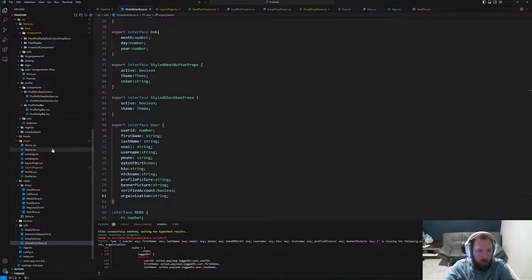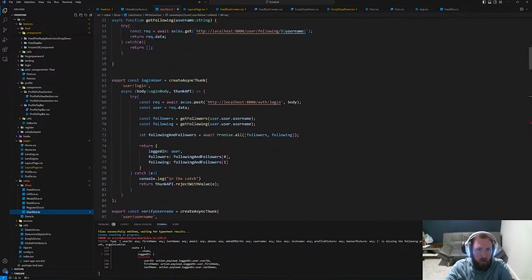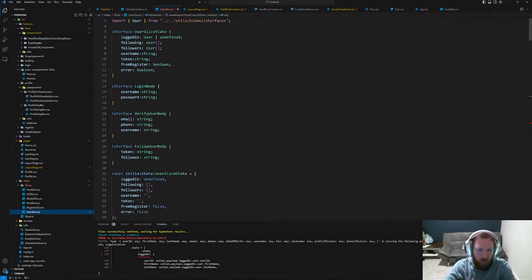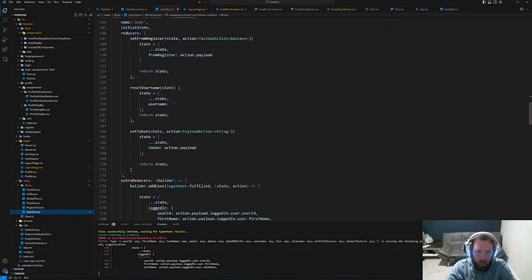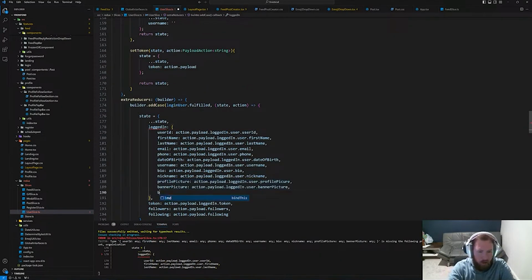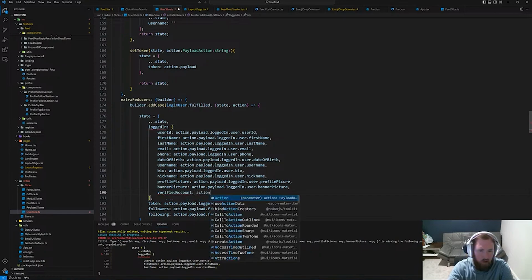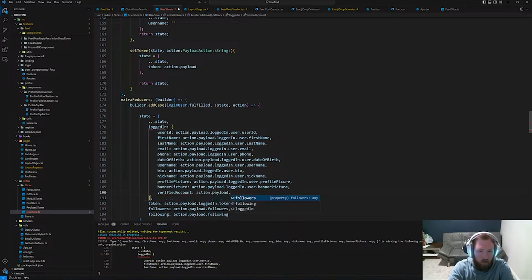So I guess let's go into the user slice, and this is going to complain because whenever we log in, we're not setting this. So let's scroll down here. So now we can at least go ahead and say verified account is action.payload, and we can go ahead and say .logged in .user, and then this will be verified account.